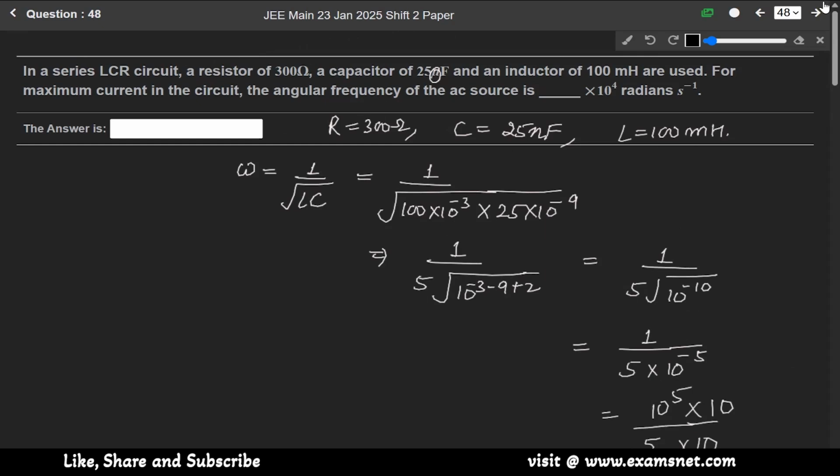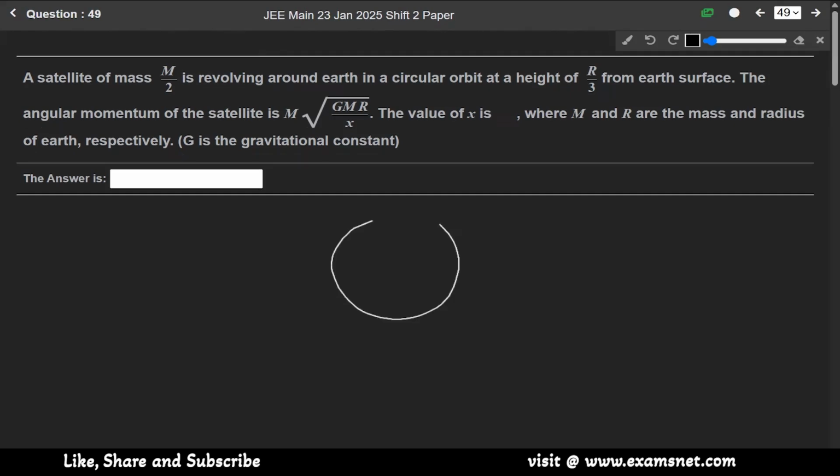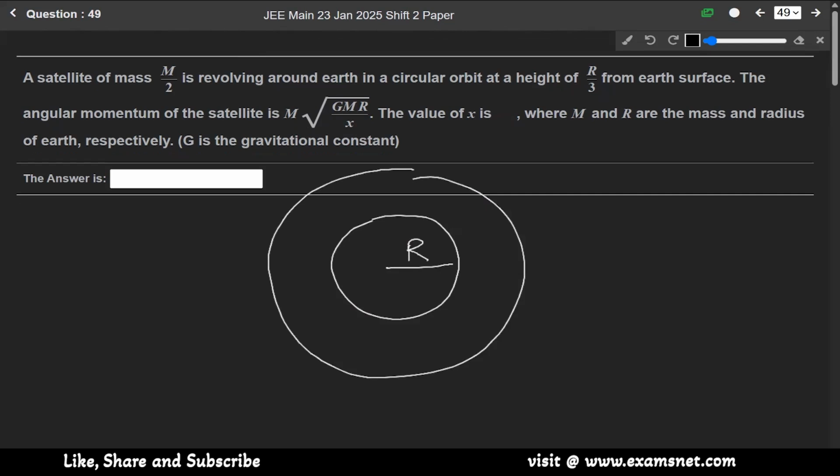Now next question 49. A satellite of mass m by 2 is revolving around Earth in a circular orbit at a height of r by 3 from Earth's surface. The angular momentum of the satellite is m root gmr over x. So we have to find the value of x. So let us say this is Earth and its radius is r, and a satellite whose mass is m by 2 is revolving around the Earth at a height of r by 3 from the Earth's surface.